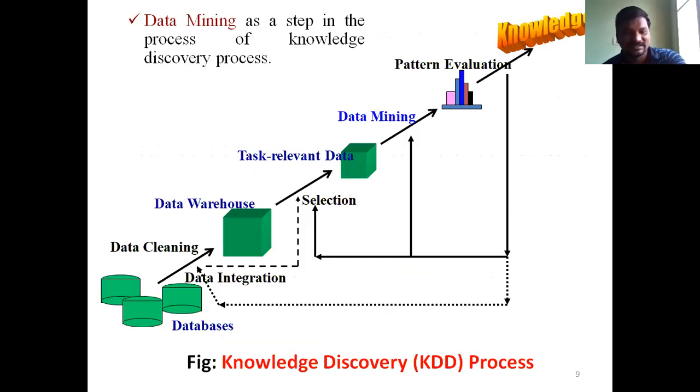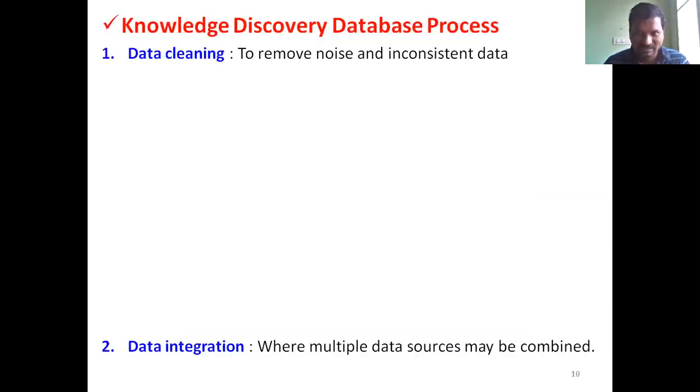Once again, to repeat: there are different data sources. From the different sources you perform data cleaning. After that you perform data integration and store the information in the data warehouse, and then perform data selection. From data selection you get the task relevant data for data mining. After that comes pattern evaluation, using graphs or bar charts. After that you present the data. These are the different steps in knowledge discovery.